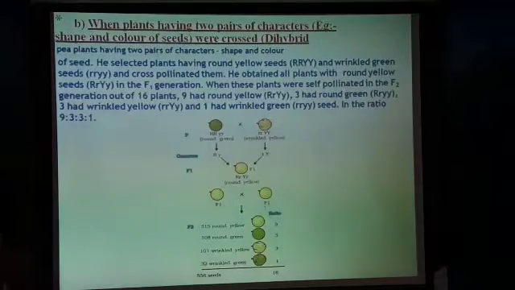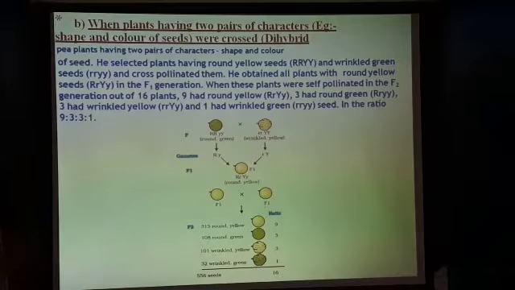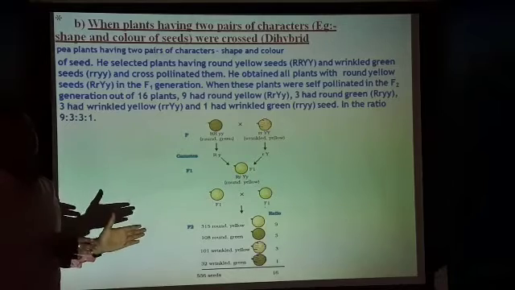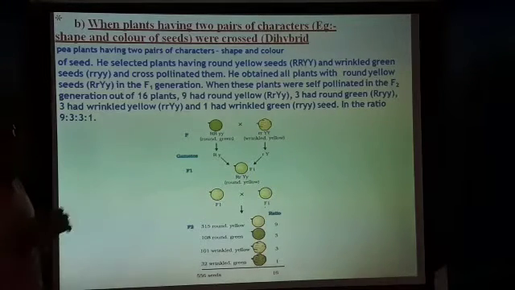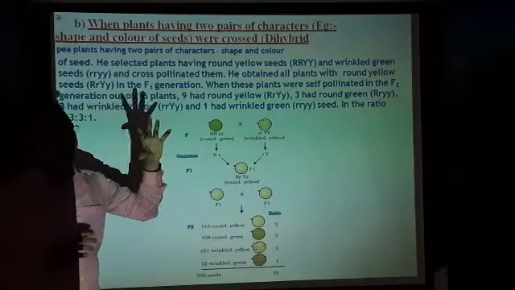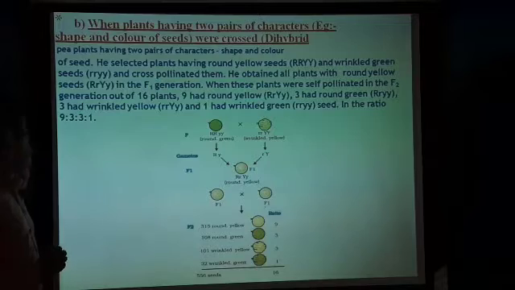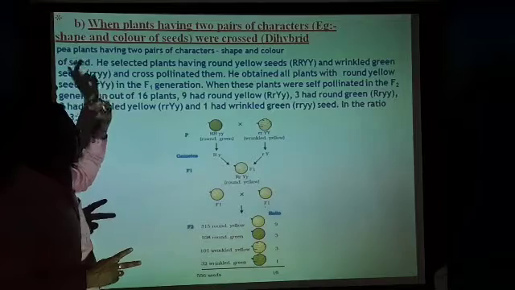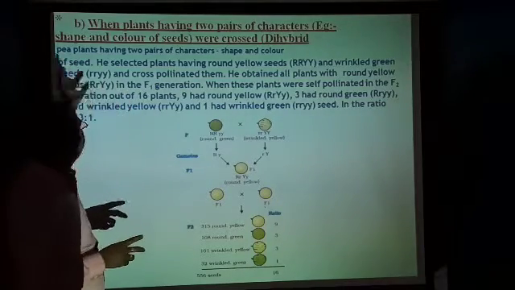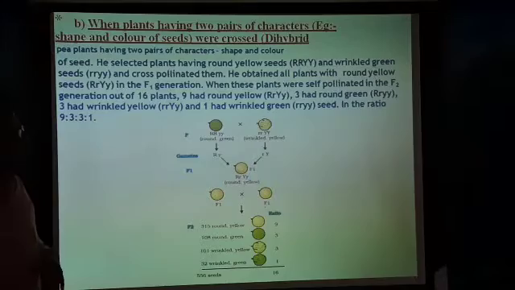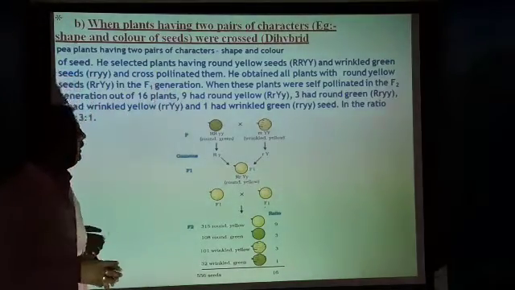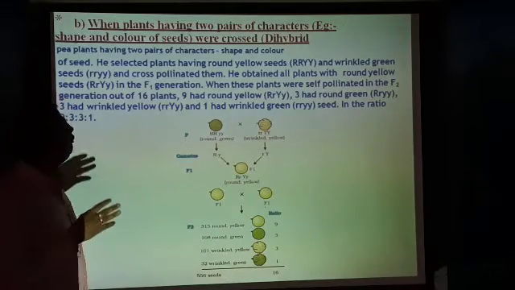We'll go to the next topic, when plants have 2 pairs of characters. We have discussed 1 pair of characters. Now we will discuss 2 pairs of characters, which we call a dihybrid cross. What 2 pairs of characters were selected? One is the shape of the seed and the other is the color of the seed. Next, he selected plants having round yellow seeds and wrinkled green seeds.